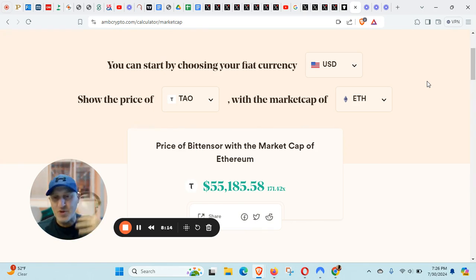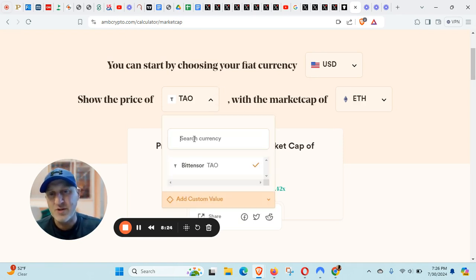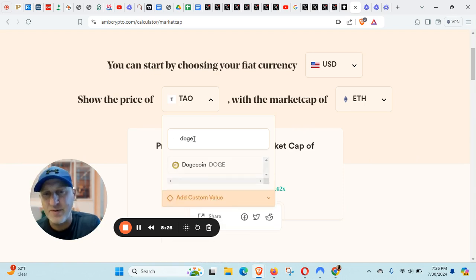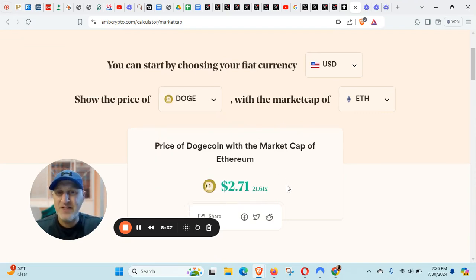And so I'm just going to put a fun little thing out there to people out there and say, hey, why don't you put your favorite coins in here? Let's look at Doge, for example. Doge, a lot of people are in Doge. I like Dogecoin. I have a small percentage in Doge just because of Elon. I wouldn't hold this as a big holding, by the way. And there's a reason for that.